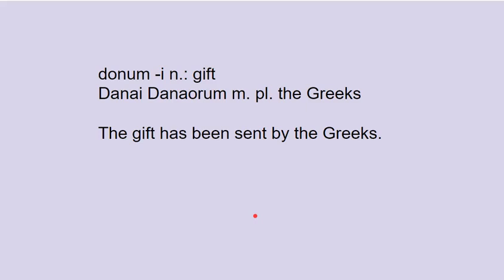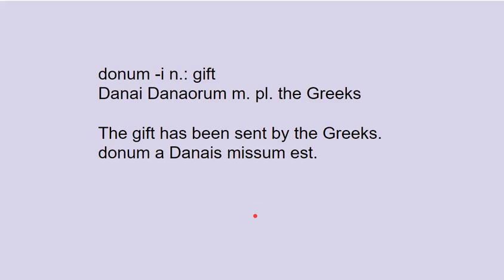So we've got donum, and we has been sent, just like we did before. And then by the Greeks, that's going to be an ablative of personal agent. You need the preposition a or ab, and you need to put danai, danaorum, in the ablative plural masculine. So pause here if you want to work it out.